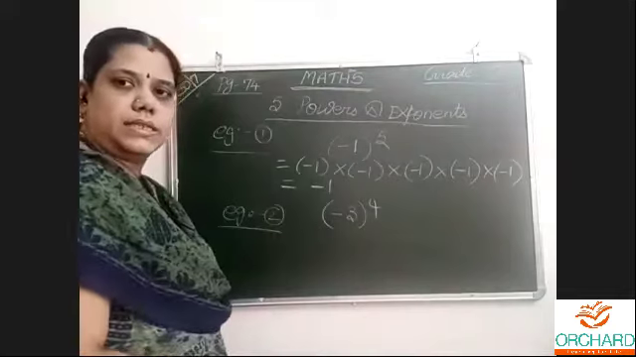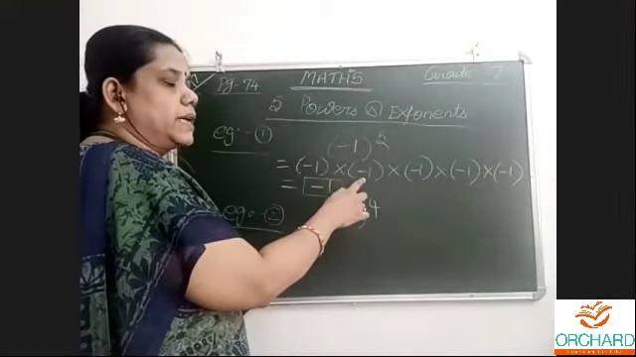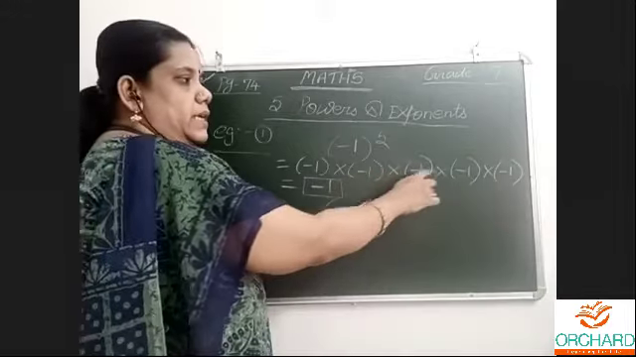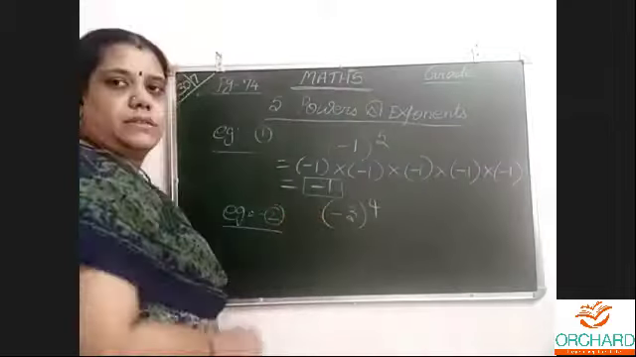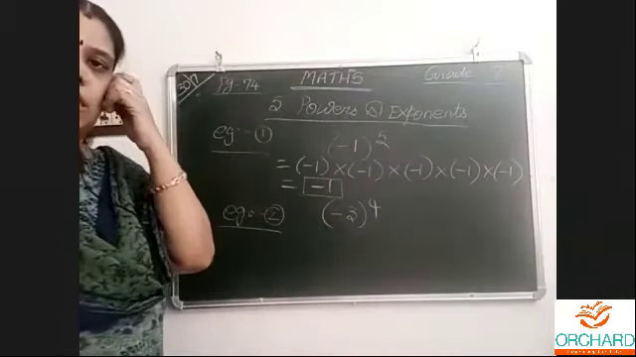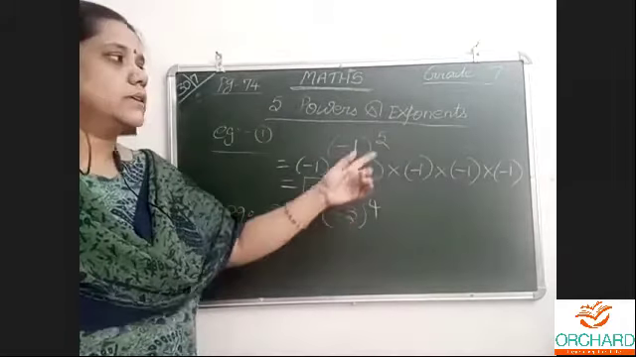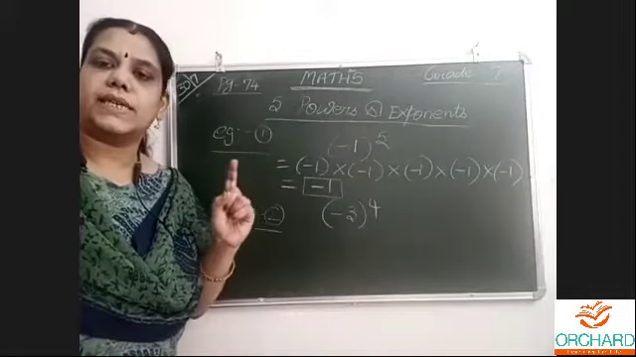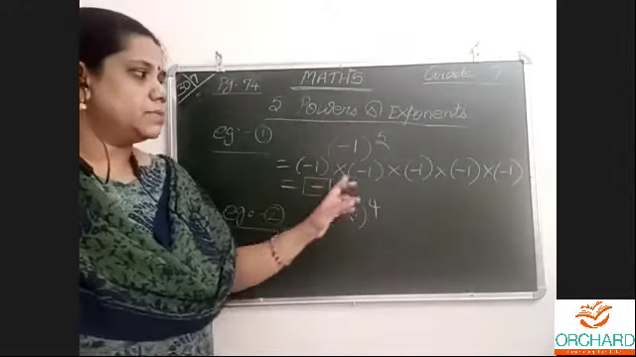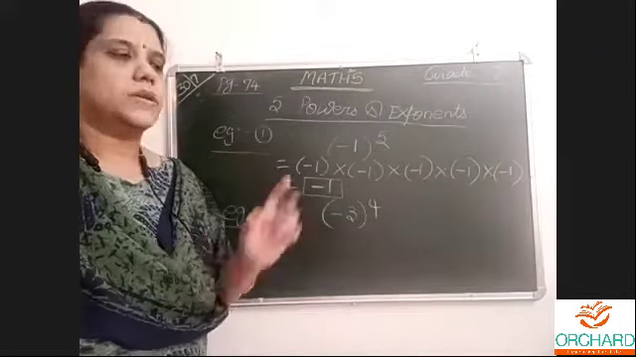This is the answer. You can do it like this, or you can do minus into minus, plus into minus, minus into minus, plus into minus, minus. Like that also you can say. The easiest way is to see the power, whichever number it may be. If it is an odd number, which means an odd number of times it is repeated, for a negative number, the answer is negative. Positive, no problem.